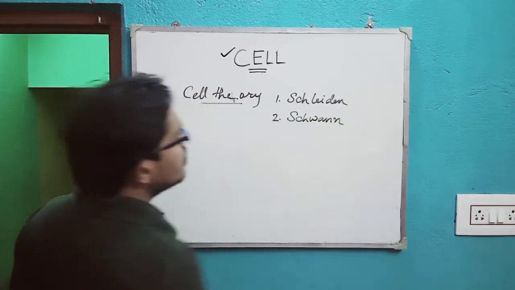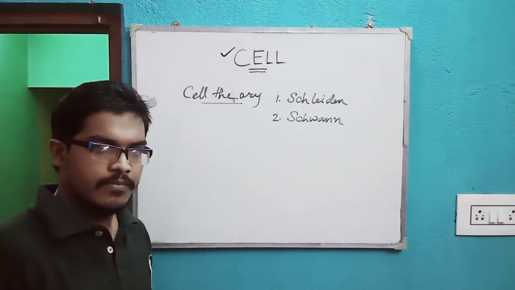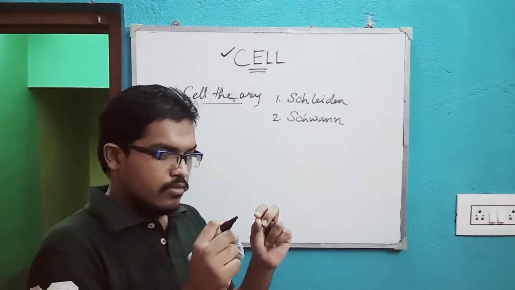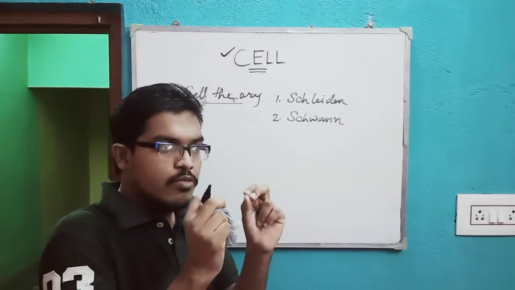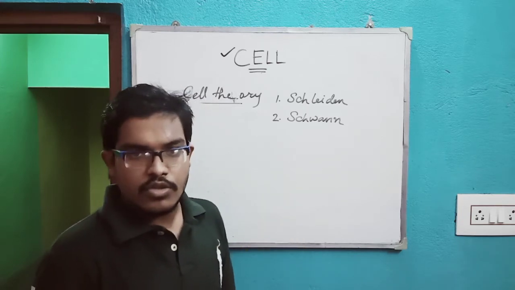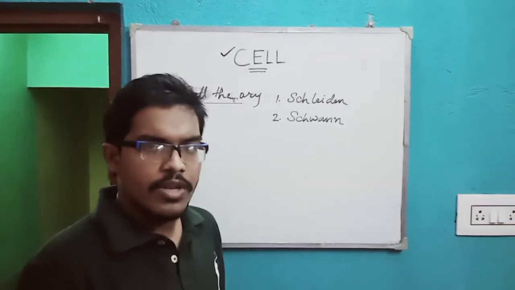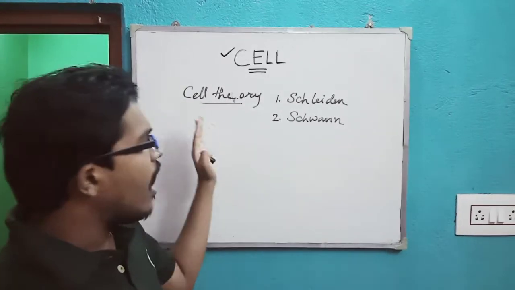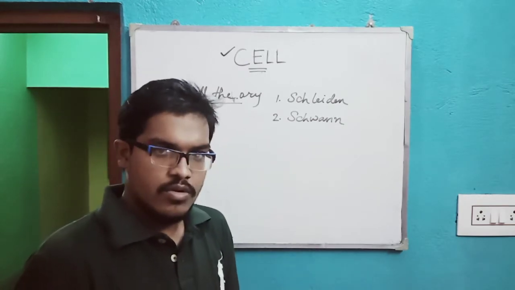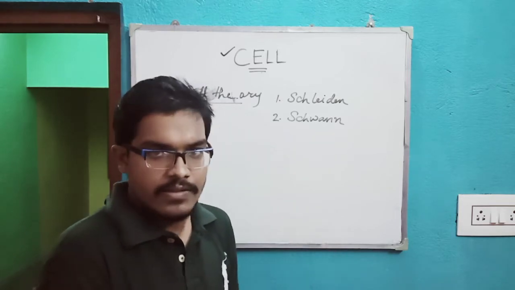These two people actually gave the concept of cell theory. In this theory, they talked about what we should call a cell. By deducing this theory, we can understand how a cell actually works and what can be described as a cell.